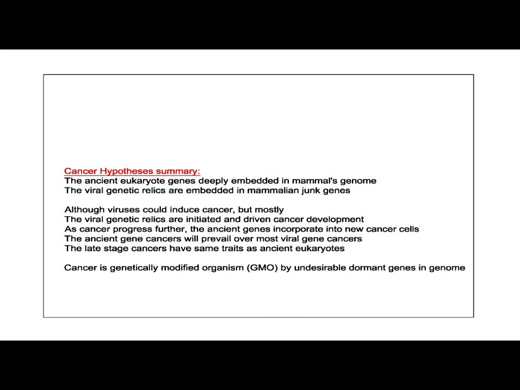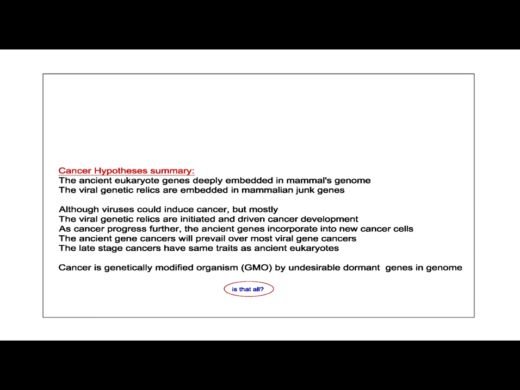Cancer hypothesis summary. The ancient eukaryote genes are deeply embedded in mammals' genome. The viral genetic relics are embedded in mammalian junk genes. Although viruses could induce cancer, mostly the viral genetic relics initiate and drive cancer development. As cancers progress further, the ancient genes are incorporated into newer cancer cells. The ancient gene cancers will prevail over most viral gene cancers. The late-stage cancers have the same traits as ancient eukaryotes.